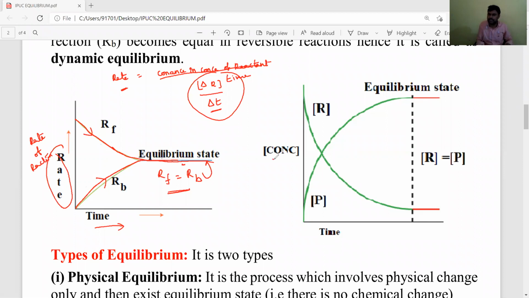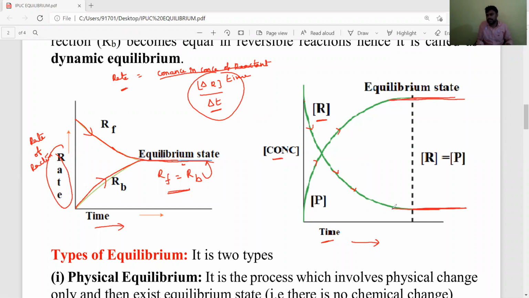Next, the same concept we can explain with respect to concentration and time. As time goes on, what happens to the concentration of reactants, dear students? It gradually decreases. As time goes on, the concentration of products gradually increases. On reaching some state, it becomes constant.